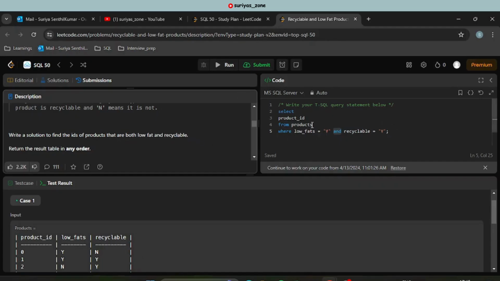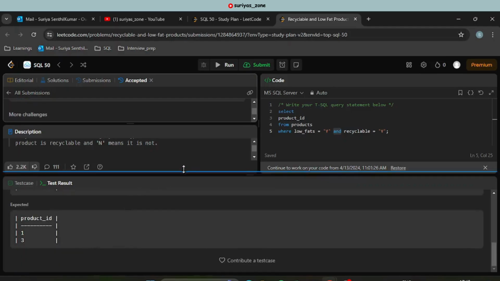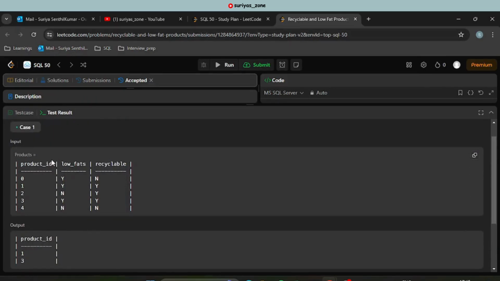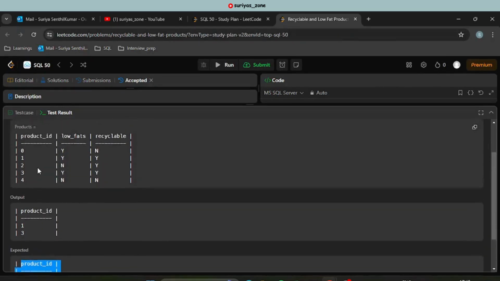Okay, so now let me submit this problem. Cool. I have submitted it and it has accepted the solution. Okay, we can check the test results here, like what is the input, what is the output, and what is the expected output. So all these things are matching.